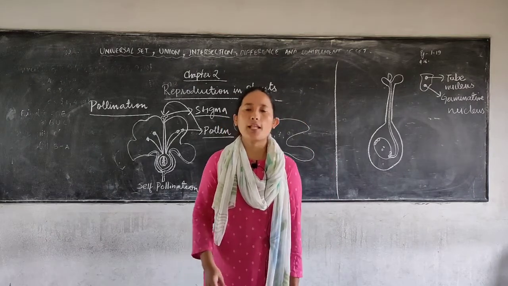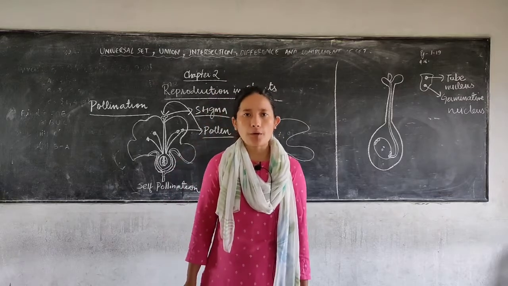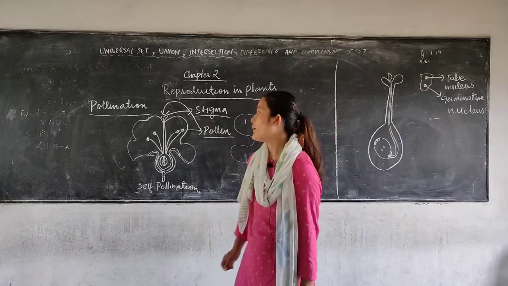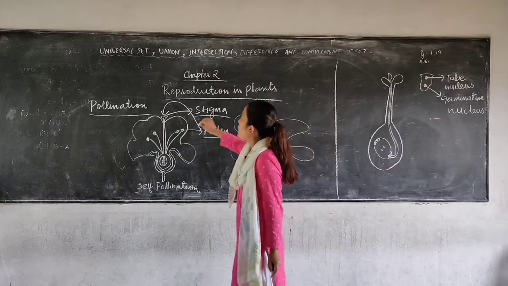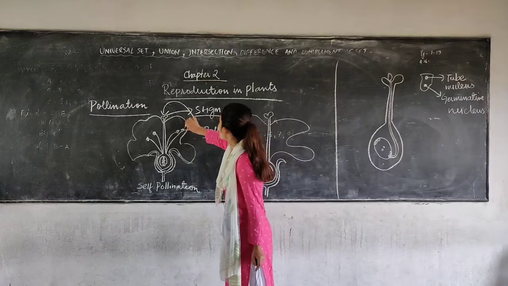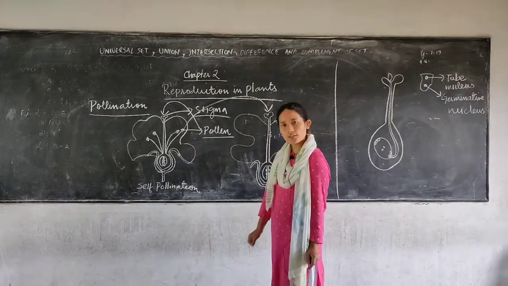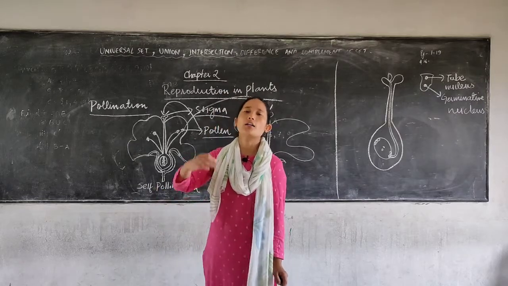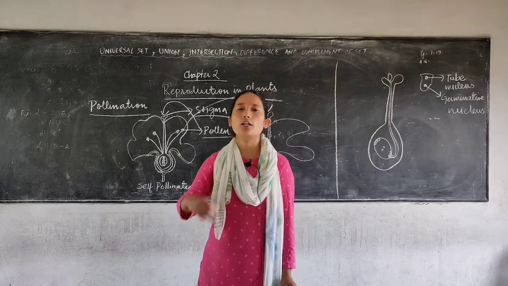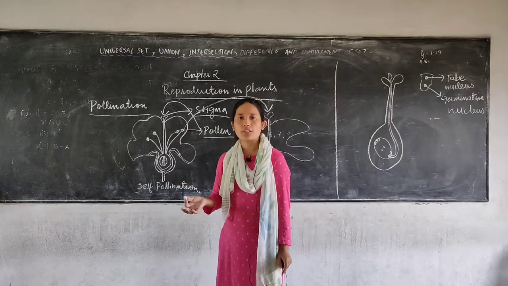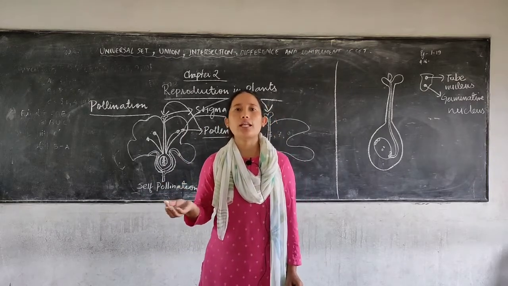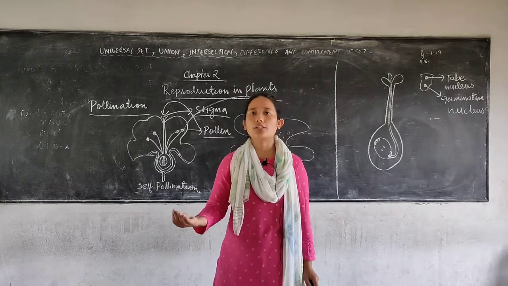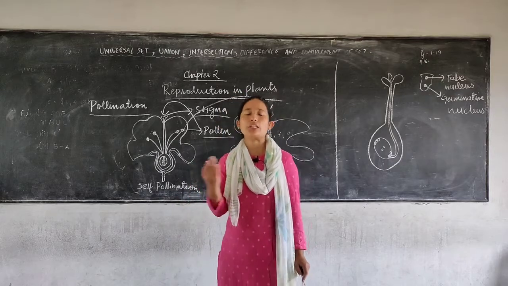Now in case of monosexual flower, what do you mean by monosexual flower? Flower having either male reproductive part or female reproductive part. That kind of flower is known as monosexual flower. Now in case of monosexual flower, pollen grain of one flower is transferred to the stigma of another flower of the same species. It has to be of the same species, but a flower of another plant, not within the same plant. For example, you cannot transfer the pollen grains of a rose onto the stigma of a hibiscus and allow fertilization to occur. That does not happen. It has to be within the same species.